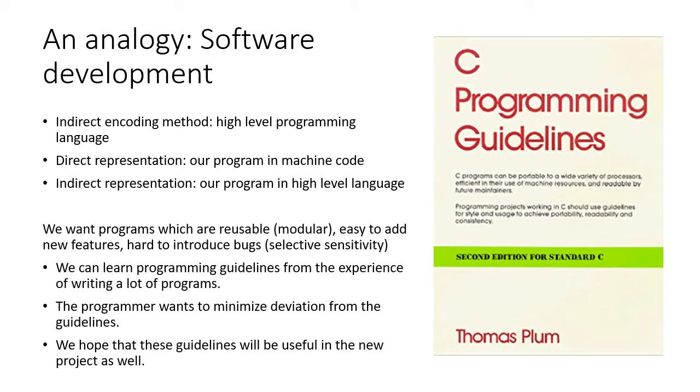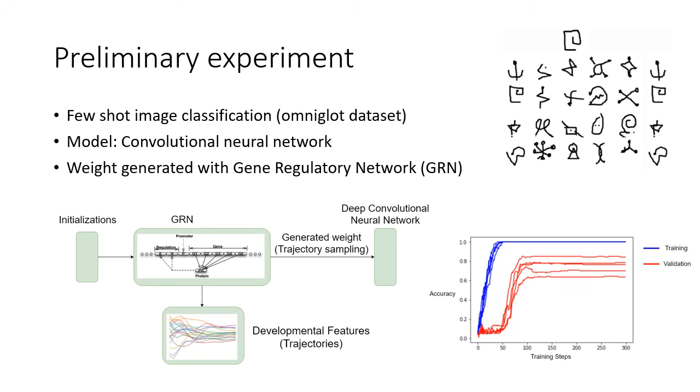Programmers look at past experience and come up with guidelines. These are very similar to the deep patterns that the evolvability model wants to learn. The programmers are trying to write programs which solve a task but also adhere to the guidelines. This is like when we jointly optimize for both evolvability and fitness. We are, in a sense, learning guidelines of how an indirect representation should look if it wants to be evolvable. Now I will talk about some early experiments we did to apply this approach to gene regulatory networks.